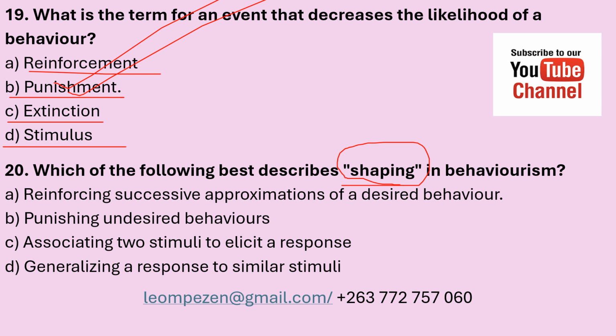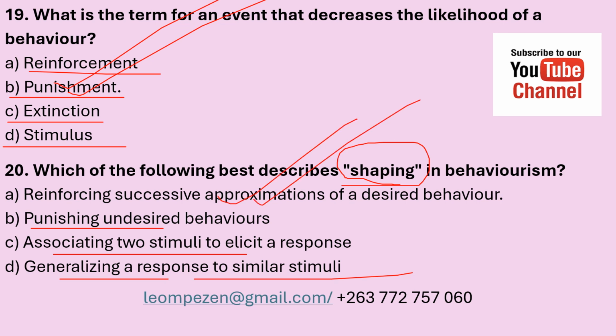20. Which of the following best describes shaping in behaviorism? A. Reinforcing successive approximations of a desired behavior, B. Punishing undesired behaviors, C. Associating two stimuli to elicit a response, and D. Generalizing a response to similar stimuli. The correct answer is A. Reinforcing successive approximations of a desired behavior.